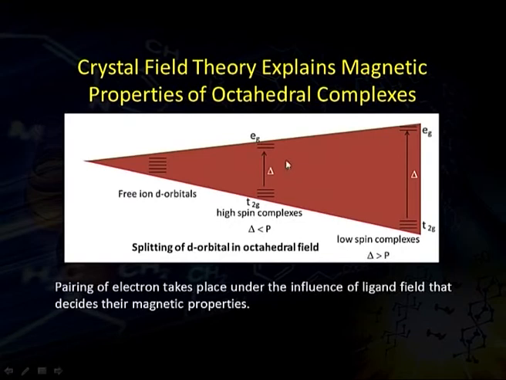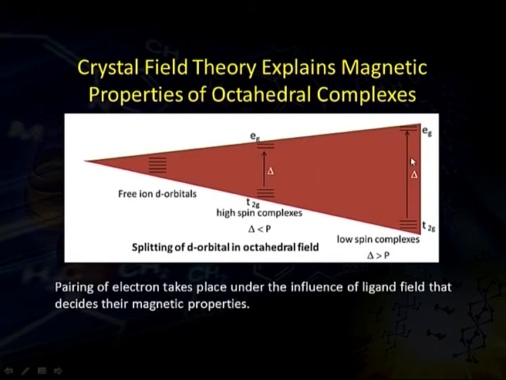These t2g and eg groups are separated by delta, the crystal field splitting energy. If it is a high spin complex, then delta is less than the pairing energy, because under a weak field delta is small and the pairing energy is higher. So, electrons prefer to occupy individual orbitals rather than get paired up.